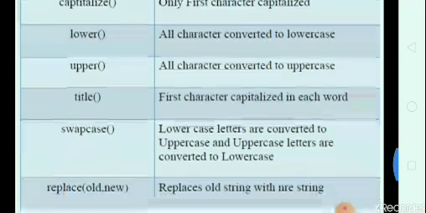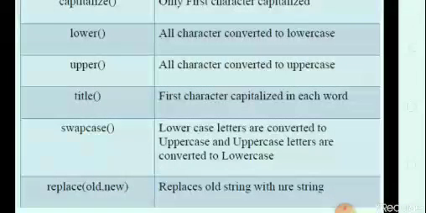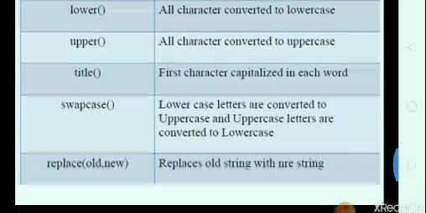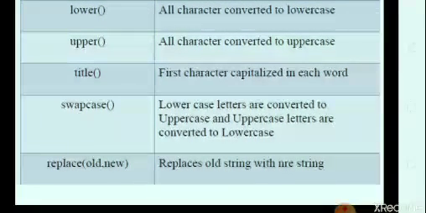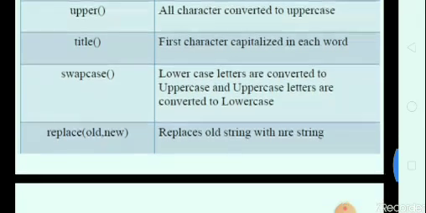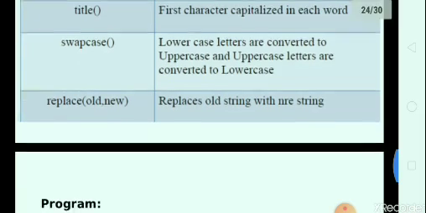Then the title function. By the title function the first character in each word is capitalized. Swap case: by using swap case, lowercase letters are converted to uppercase and uppercase letters are converted to lowercase. By using the replace function we replace the old string with a new string.